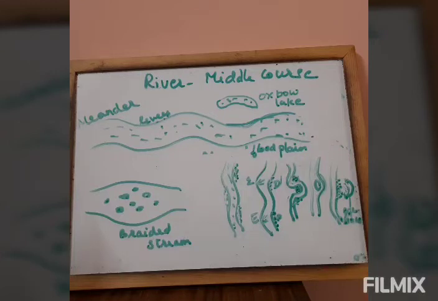The stream flow being slower, the load becoming heavier. So it starts winding. The speed becomes less, so it feels heavy to carry such loads. So they start depositing the load it has been carrying on the sides. This is what is happening in the middle course. The stream being slower, the load becoming heavier, it starts winding, first cutting at the one bank and then eroding at the other.